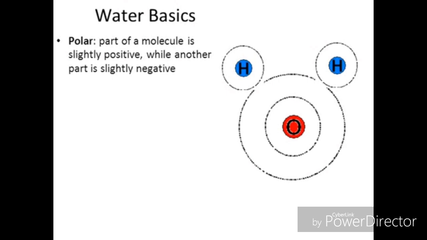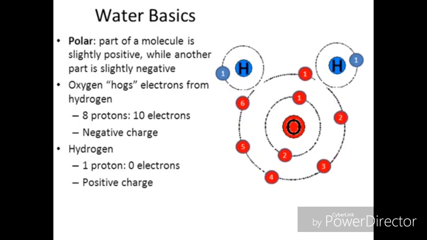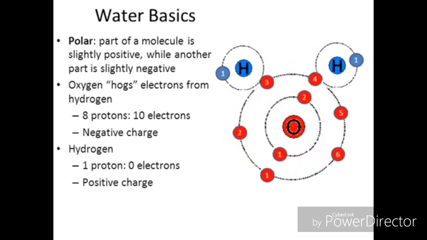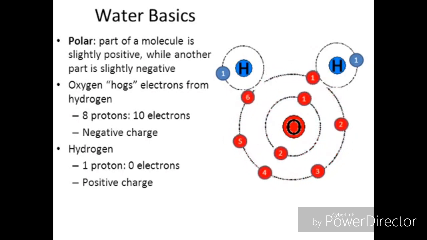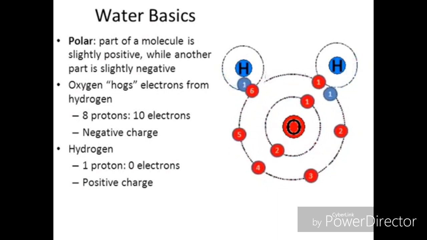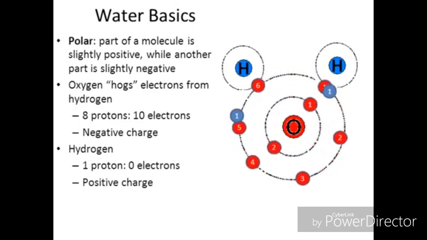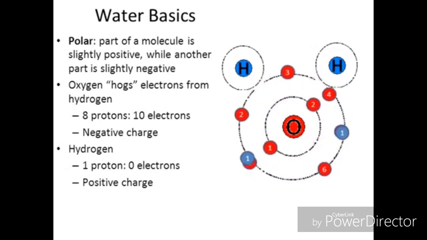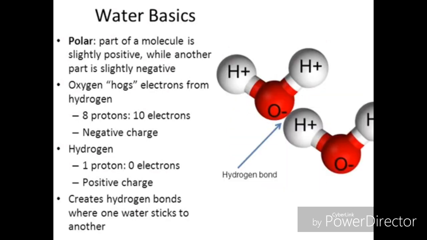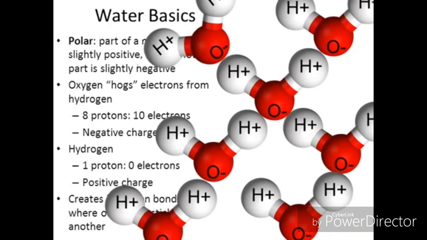Let's show how it works. Oxygen can take two electrons from hydrogen, and its electrons go from 8 electrons to 10 electrons. So it has a negative charge. Due to that, hydrogen has 0 electrons, so it has a positive charge. This creates hydrogen bonds, where one water molecule sticks to another and so on. And it is weaker than a covalent bond.